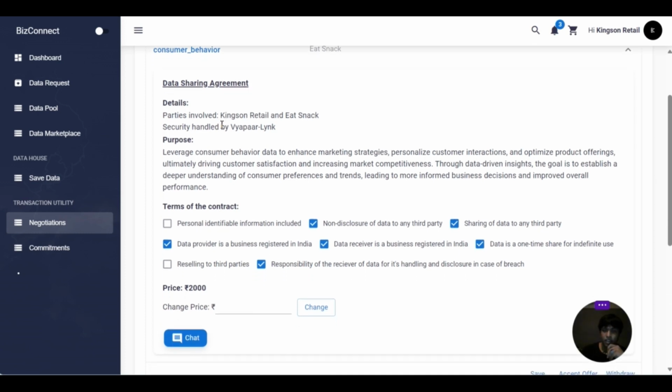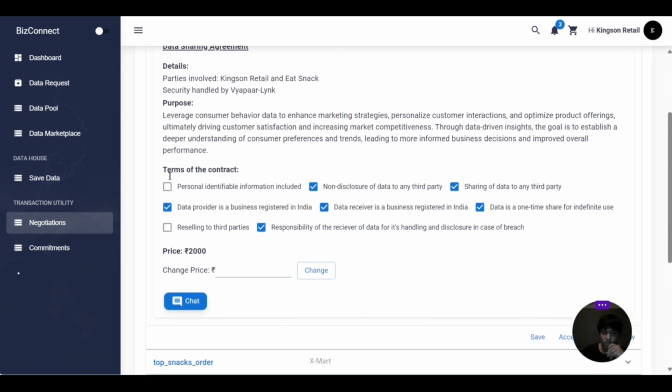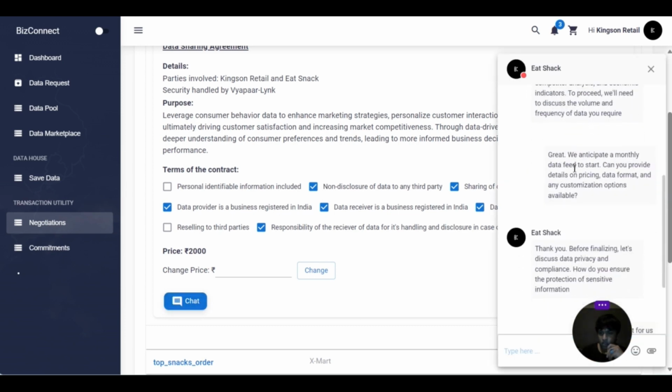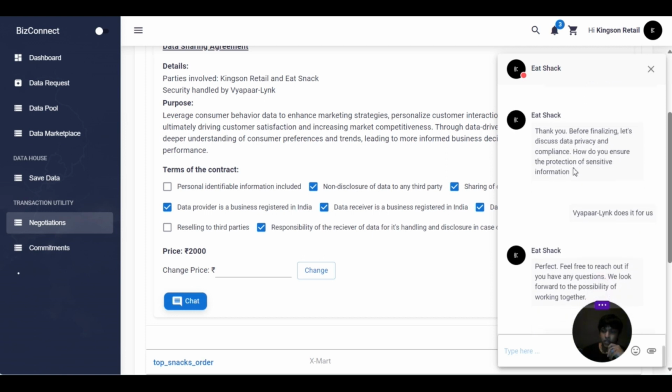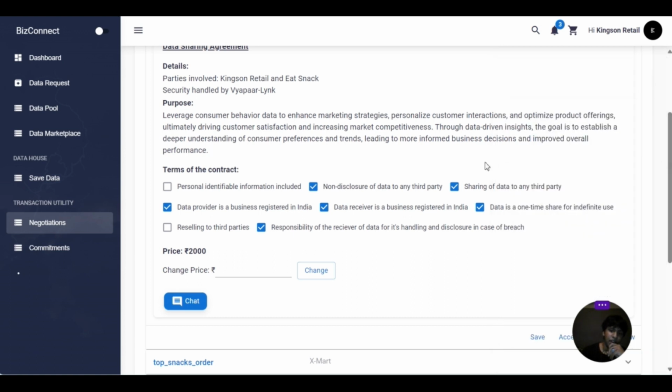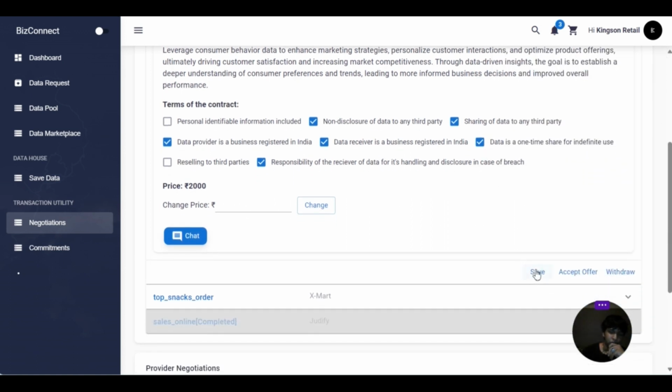So this is the data sharing agreement that you can negotiate on, because Indian businesses love negotiating. You see your details, the purpose, the terms of the contract, the price. You can change your price, and then you could also chat with the person with whom you are negotiating. So this is how you can chat and negotiate, and then when you decide on your terms, you can save.